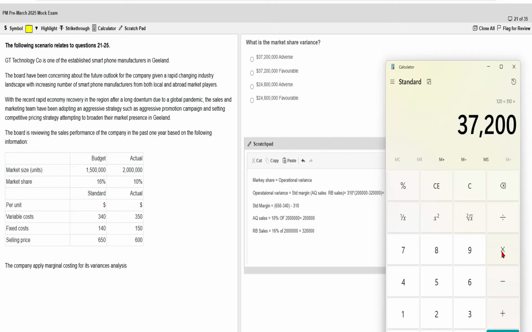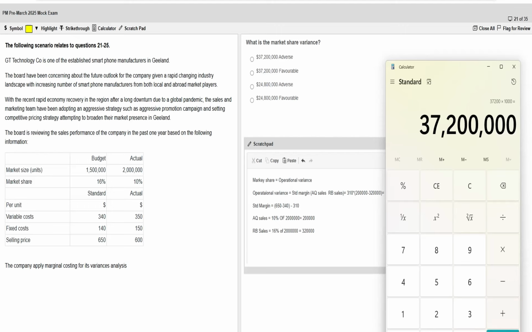We need to multiply by 1,000, but I have taken the 1,000 as a common factor. So this is the value we get for the market share variance, and you can see options A and B have this value, so C and D are eliminated.